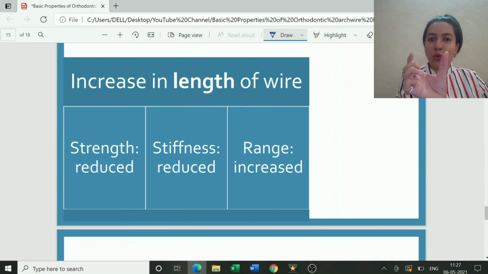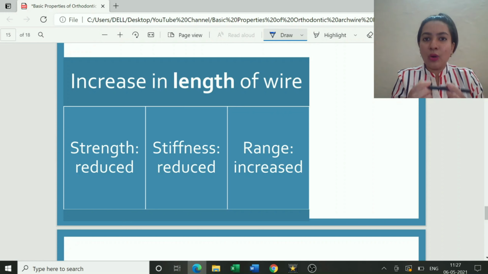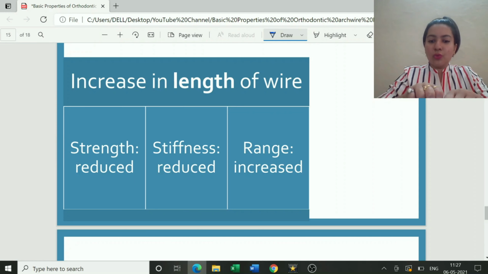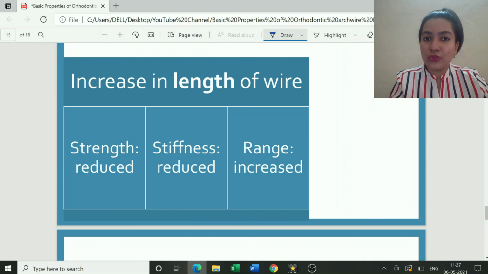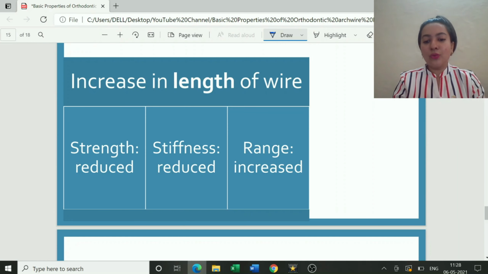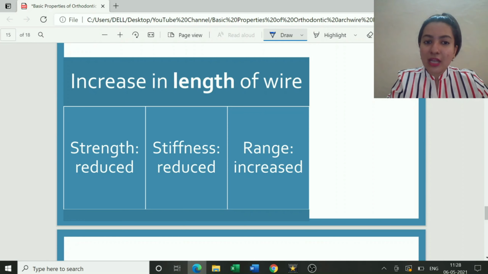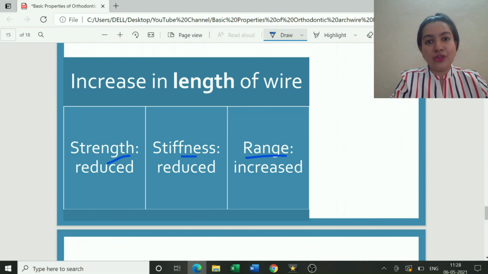Imagine if the length of the wire is small. For graduates, you can imagine a small stick. Only if the length of the wire is this much, now the amount of force required to activate it will increase. The amount of force required to break it or deform it is more. There is less surface area, so how can you bend it easily? It becomes difficult, you have to apply more force. And the range of movement will be reduced. You can only bend it till a particular point, and if you try beyond that, it will fracture. So with change in length of the wire, strength, stiffness and range vary.